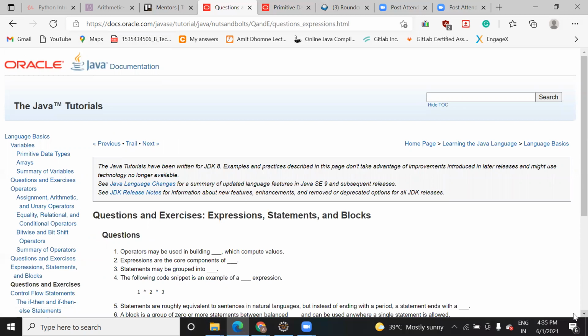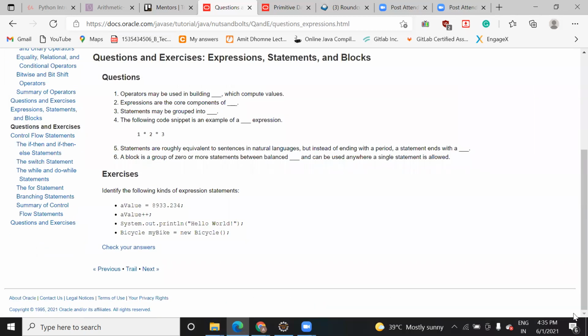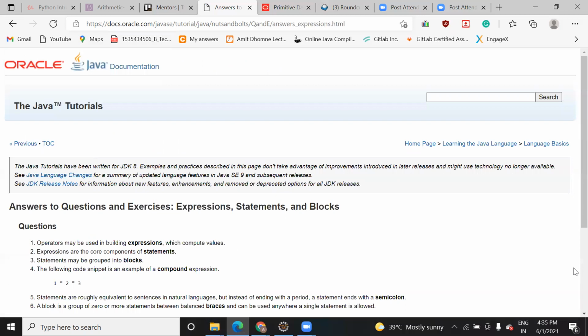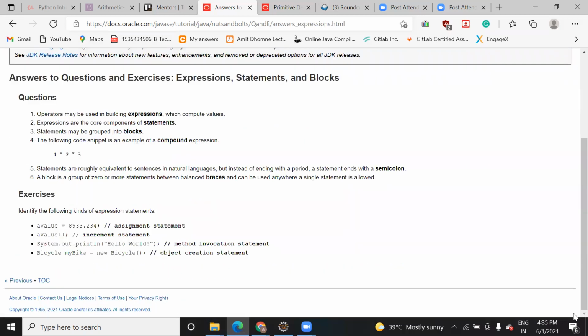Now let's come to another question and exercise here. Operator may be used in building dash which compute value. These are some questions. Let's see this. So in which symbol do we use it? Suppose this is one. Wherever we use them, they are called an expression. In mathematical terms, we call it an expression.